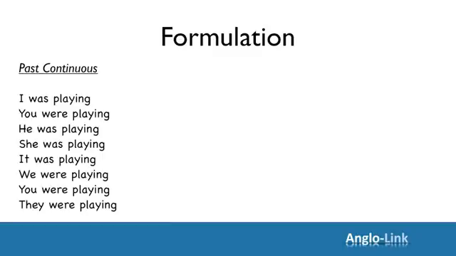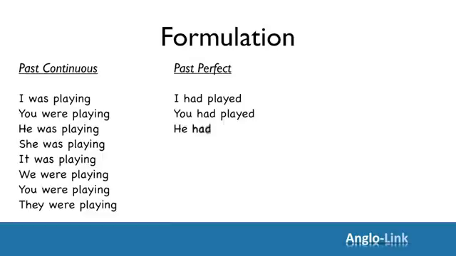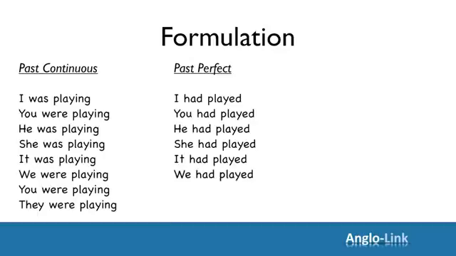Let's look at the past perfect. Had and the participle for all the pronouns. I had played. You had played. He, she, it, we, you, and they had played.